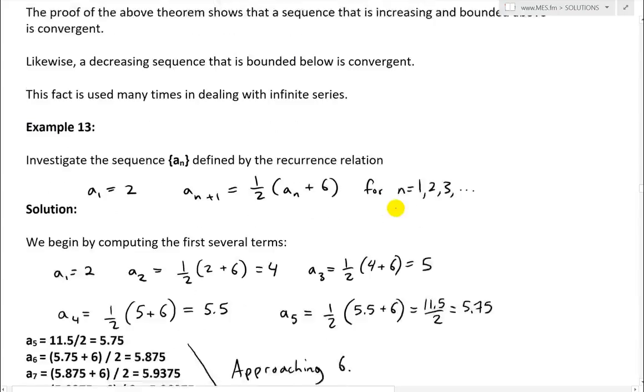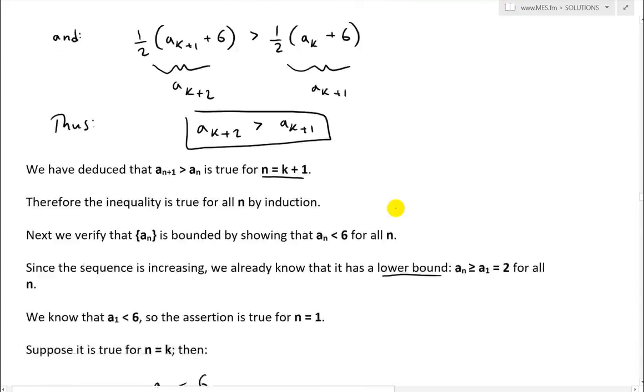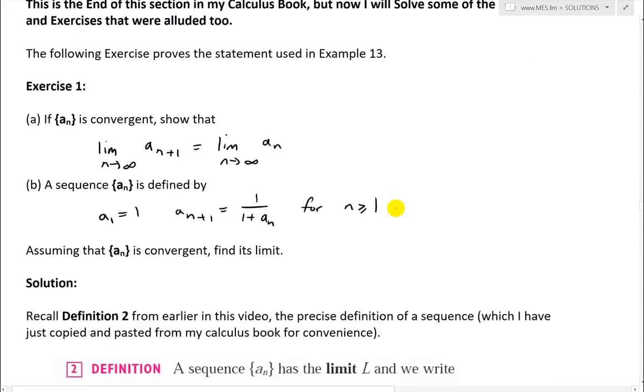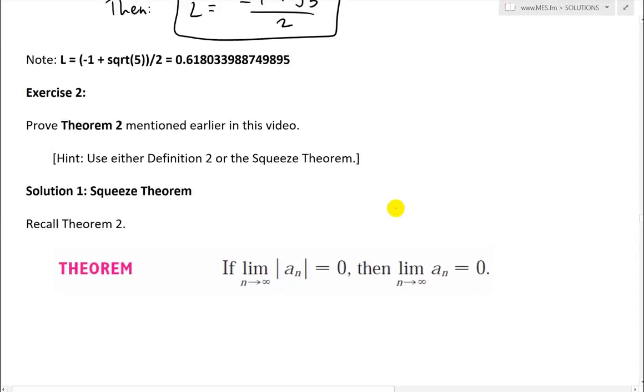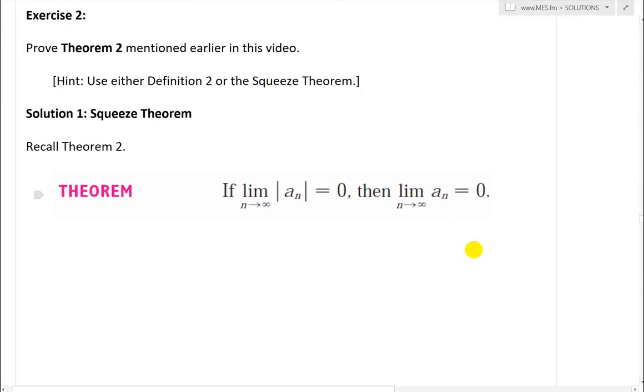So way far up in the video. It was a pretty extensive video. So let's keep going. And now there's exercise 2. There's a theorem, just to double check. So recall theorem 2 right here, the limit like that. So now what we could do is, for solution 1, I'll use the squeeze theorem, and then for solution 2, I'll use definition 2.